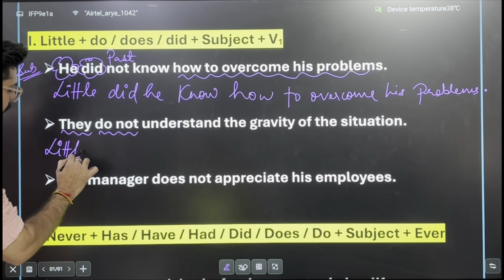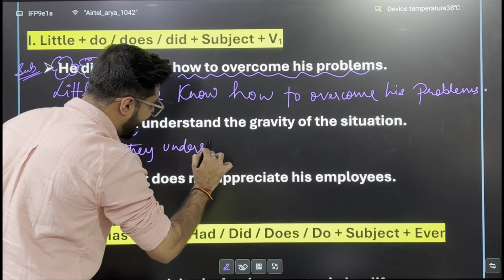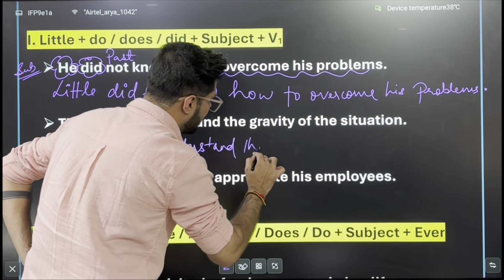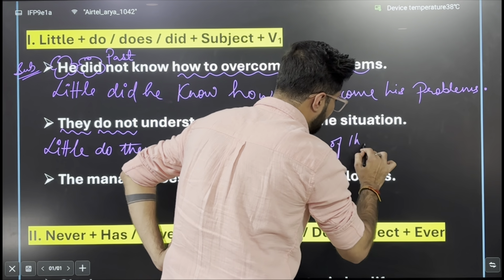Little do they understand the gravity of the situation.